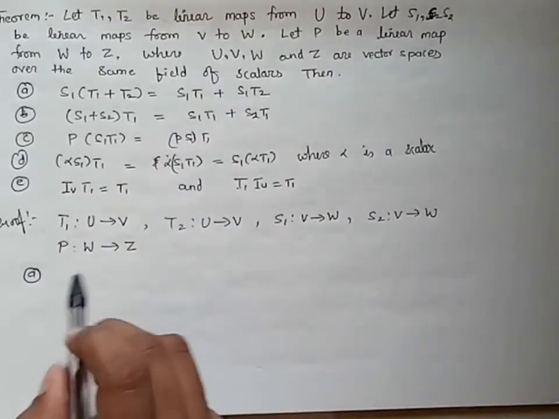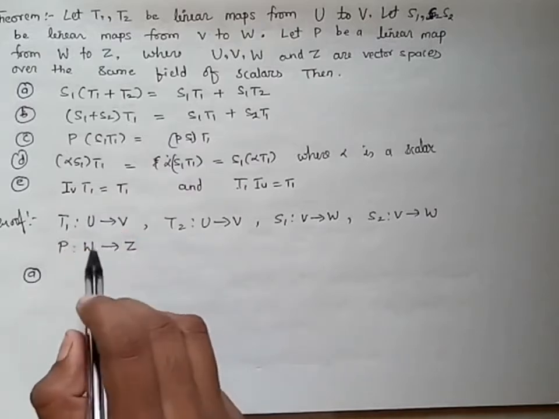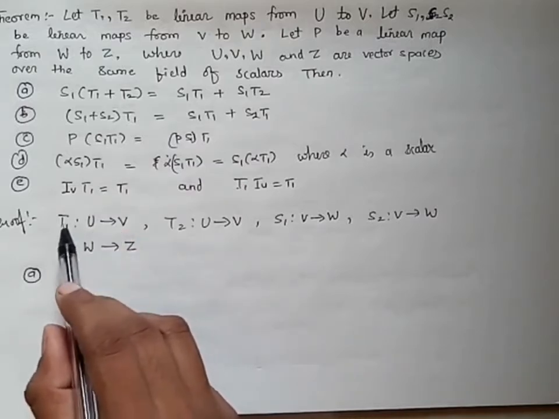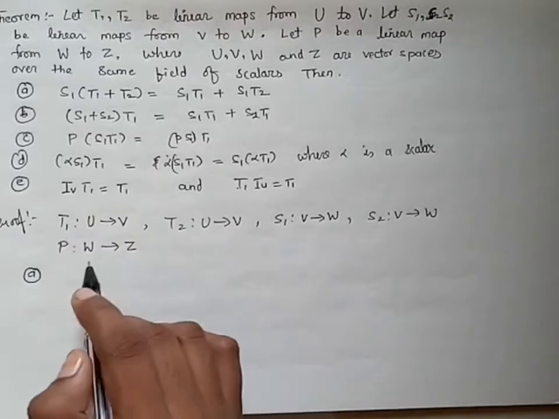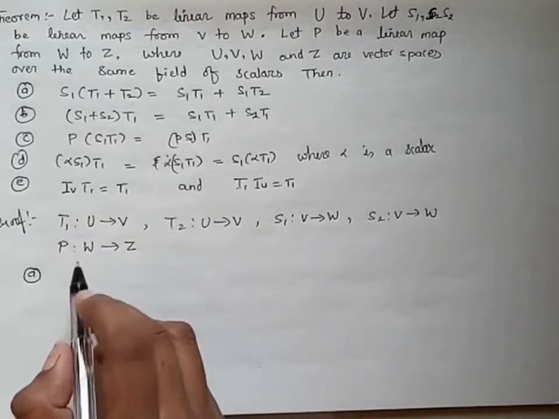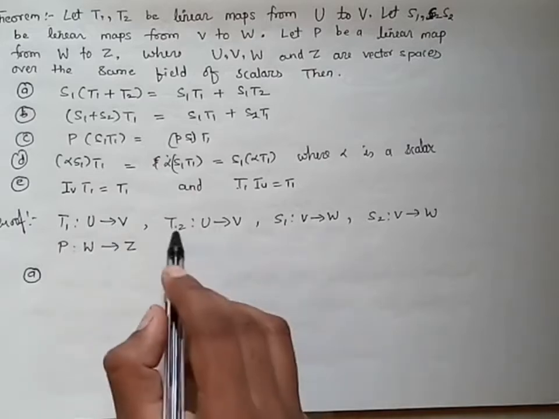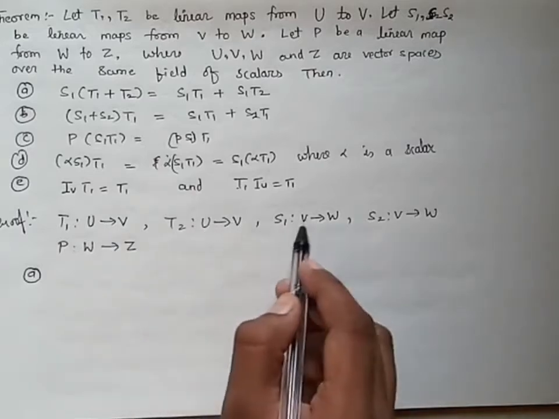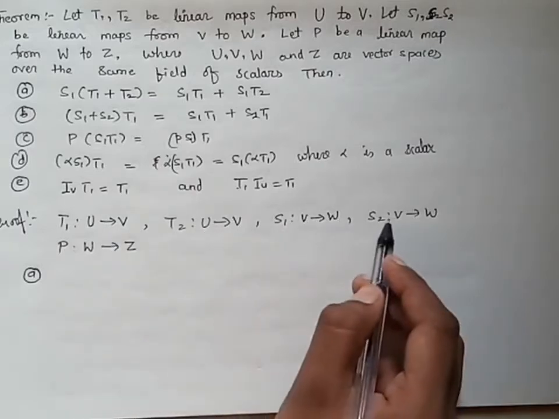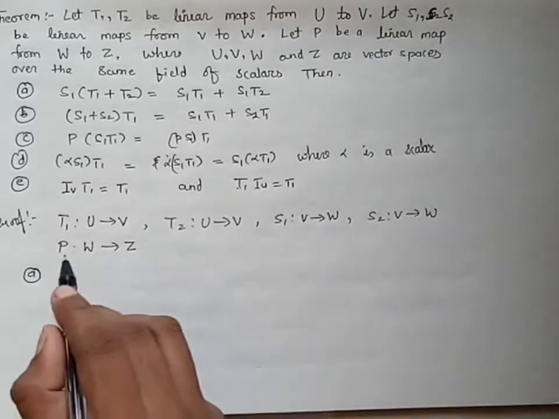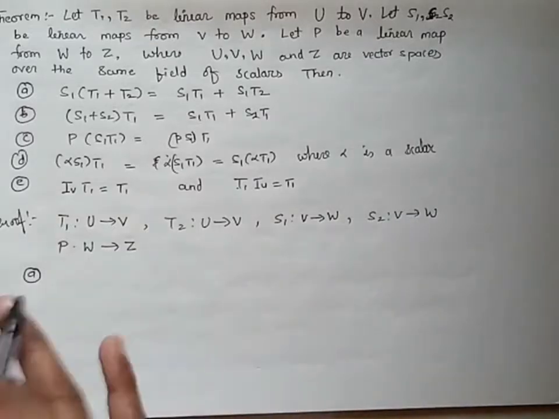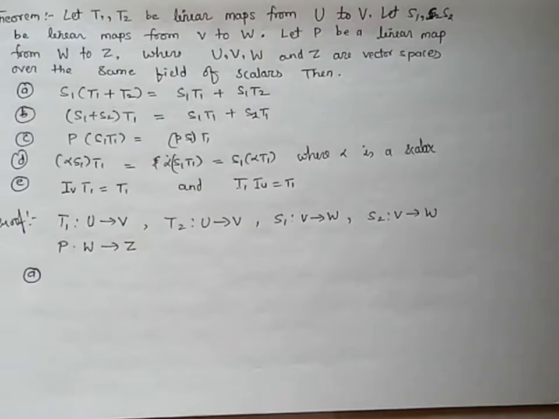So start with the first point. Before starting, we will write how the mappings T1, T2, S1, S2 and P are defined. T1 is a mapping from U to V, T2 is a mapping from U to V, S1 is a mapping from V to W, S2 is a mapping from V to W, and P is a mapping from W to Z.